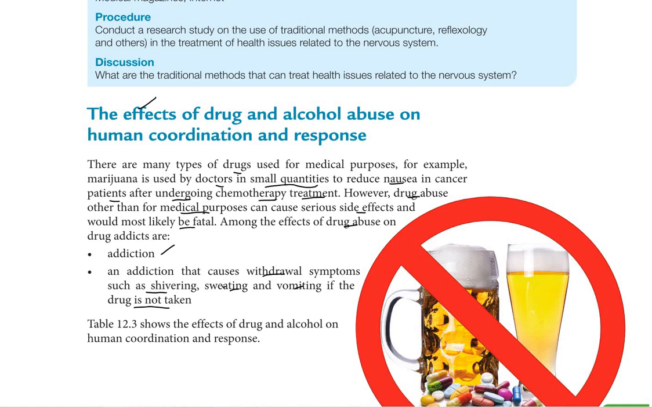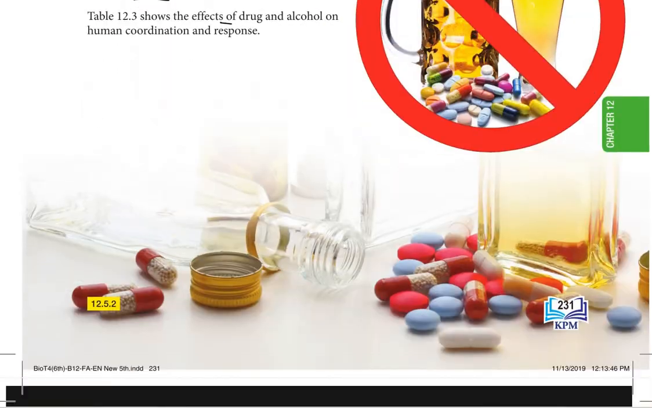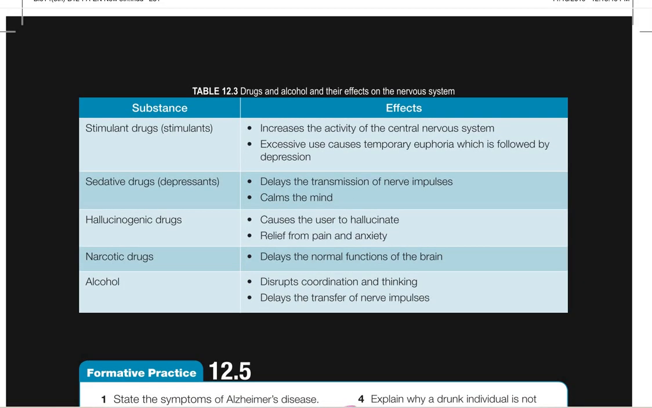Table 12.3 shows the effects of drugs and alcohol on human coordination and response. Different drugs, different effects. For example, we have the drugs and alcohol and their effects on the nervous system. First, the substance is stimulant drugs. The effect is to increase the activity of the central nervous system. Excessive use causes temporary euphoria, which is followed by depression.